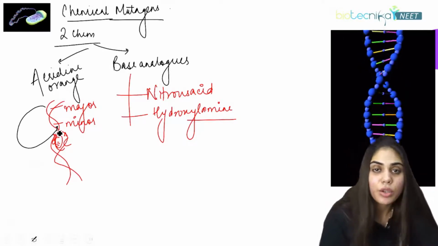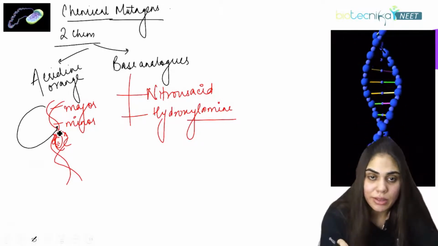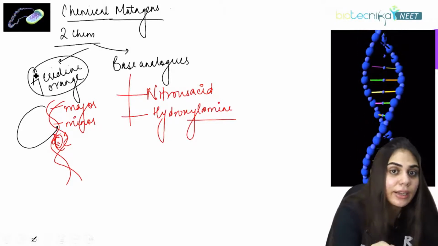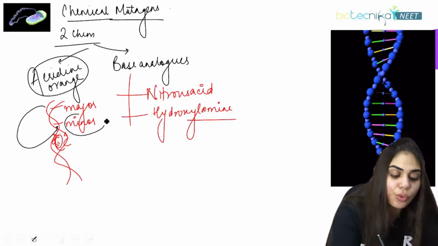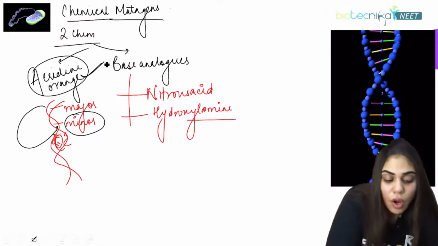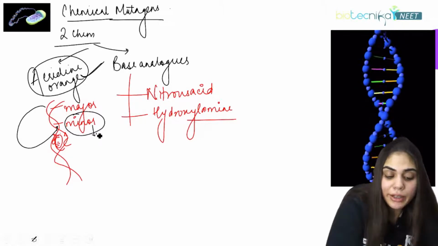So there is no binding between the bases because acridine orange is intercalating into the minor groove of DNA. This is how acridine orange works. It will always intercalate into the minor grooves of DNA.